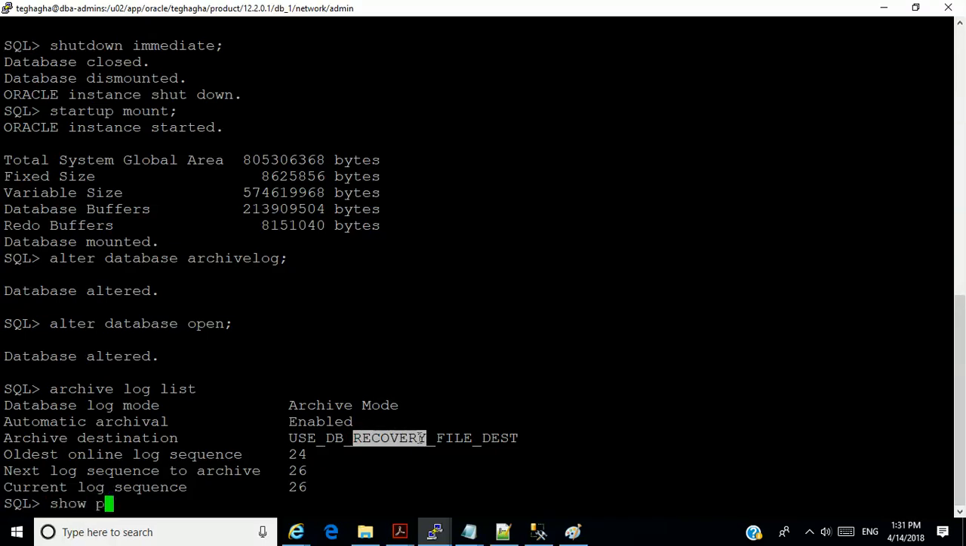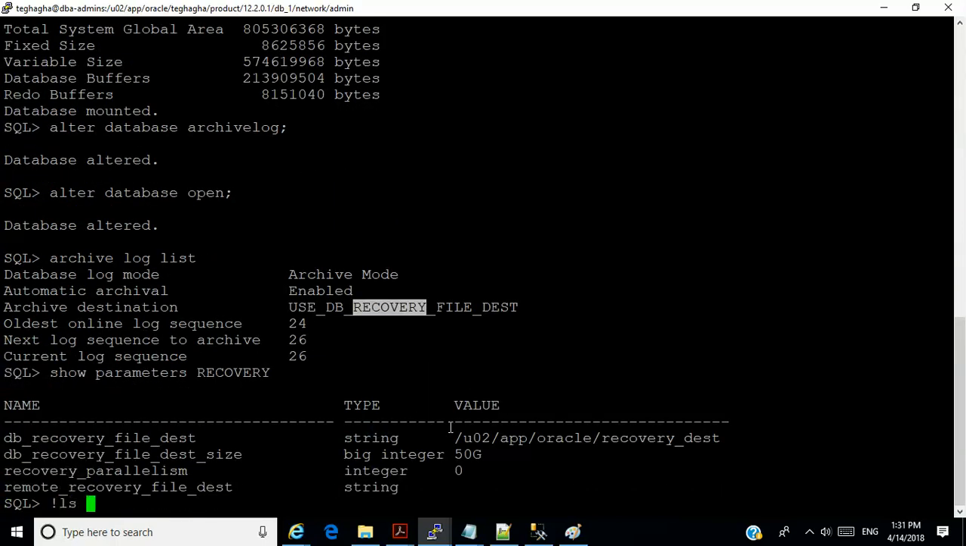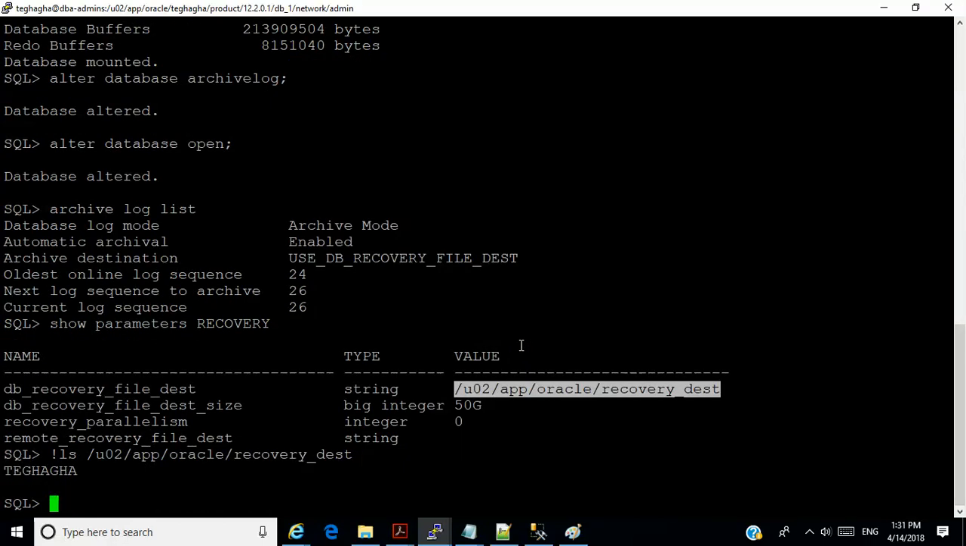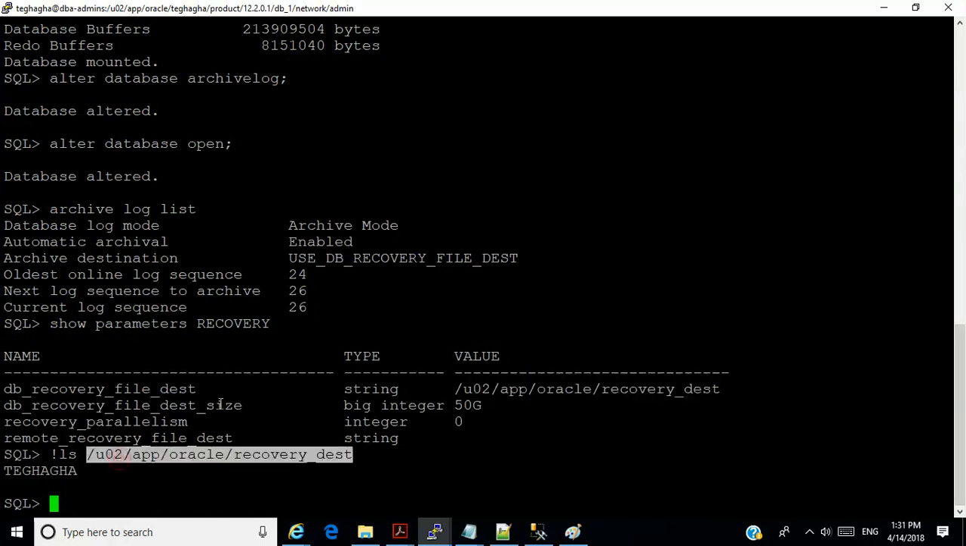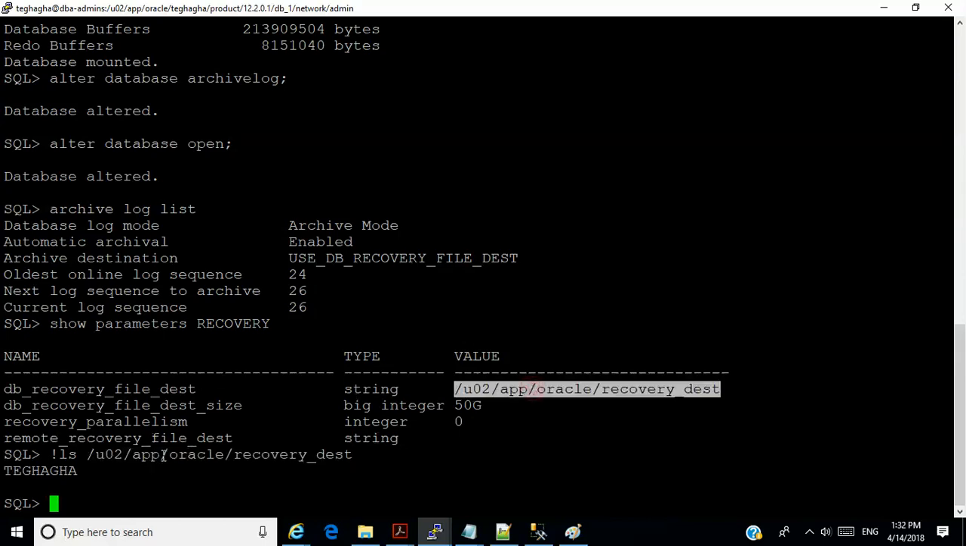Show parameters. Notice that when I altered the system to create the flash recovery area, it created a directory under the directory as specified. Now, if you define your recovery area as this, it will create a folder here for your database, and under here you have all the backups and all that kind of stuff.